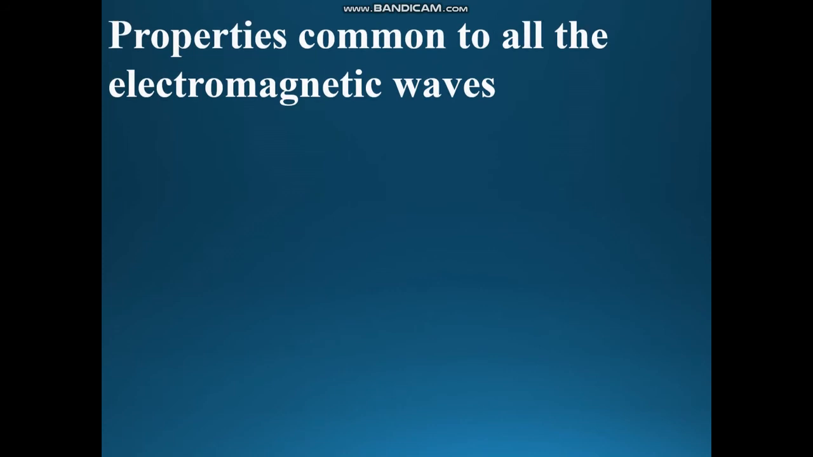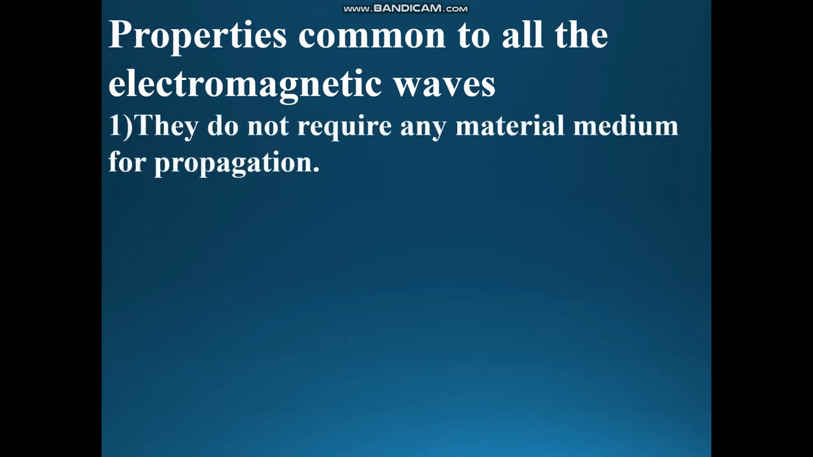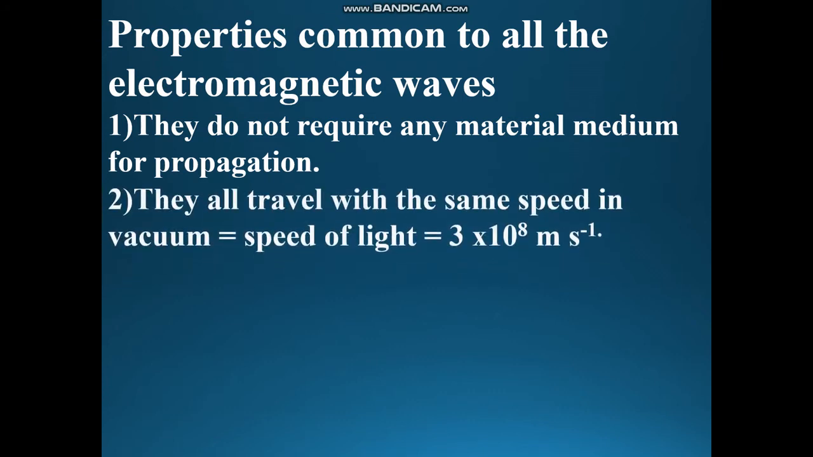Now, there are some properties which are common to all the electromagnetic waves. Let's see which are those properties. First, they do not require any material medium for propagation. That means they can travel through vacuum also, unlike sound, which doesn't travel in vacuum. They all travel with the same speed in vacuum, the speed of light, which you're familiar with. That means all the electromagnetic waves will travel with the speed of light, that is 3 into 10 to the power of 8 meter per second.